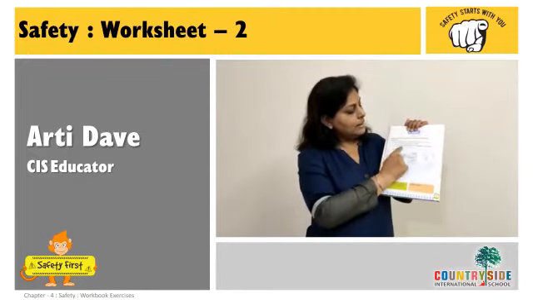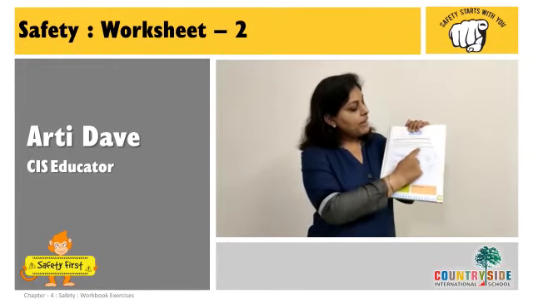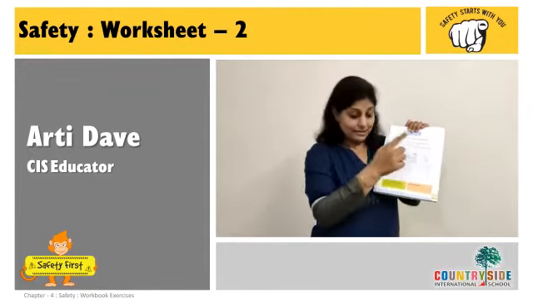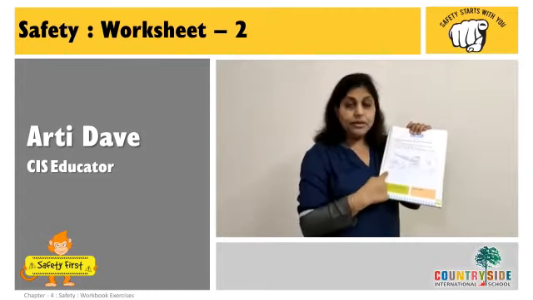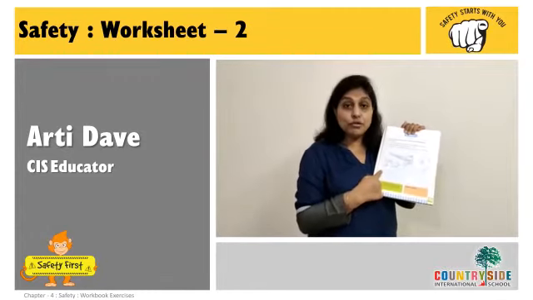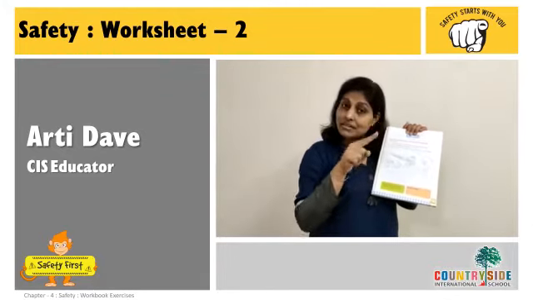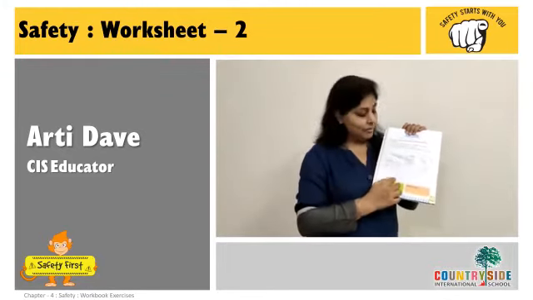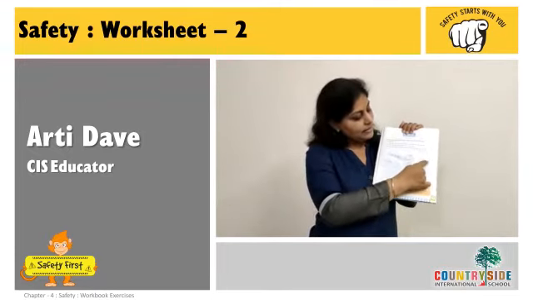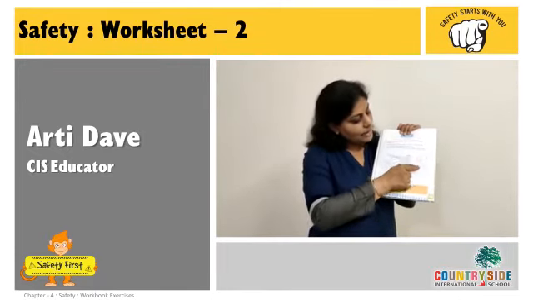Now circle and color the 3 places where accidents can take place. Look at the picture carefully. Which are the 3 places where you feel that an accident can take place? You have to circle that picture and color only that much. So see, I have done this. A girl is flying a kite on the footpath.